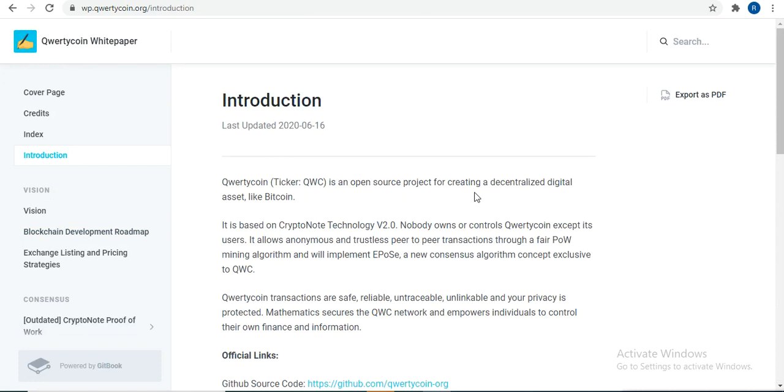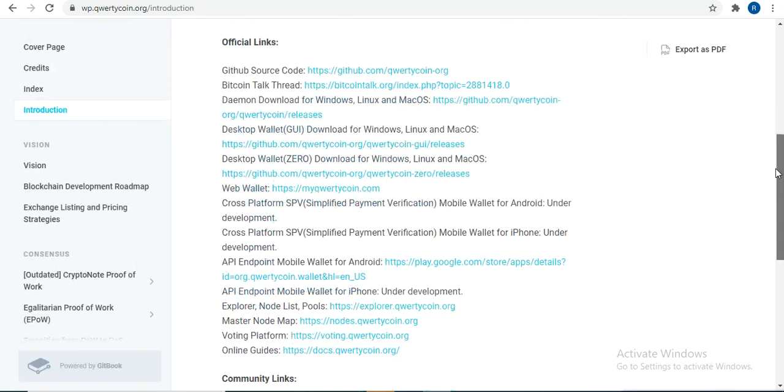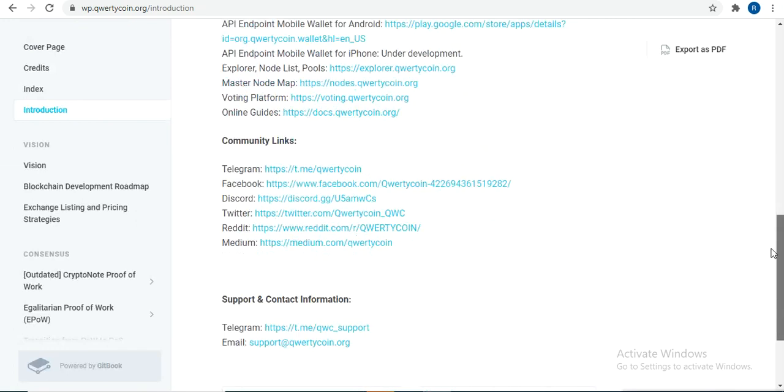QuartyCoin is an open source project for creating decentralized digital assets like Bitcoin. It's based on crypto node technology v20. Nobody owns or controls QuartyCoin except its users. It allows anonymous and trustless peer-to-peer transactions through a fair POW mining algorithm, and will implement EPOS, a new consensus algorithm concept exclusive to QWC. So all wallets are here.